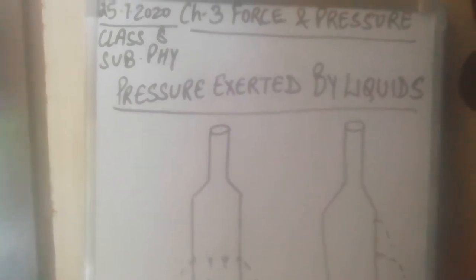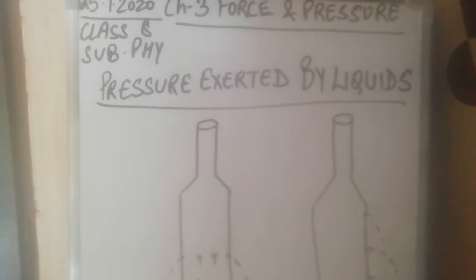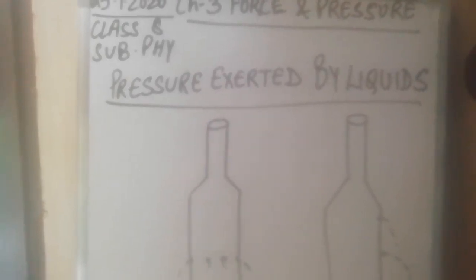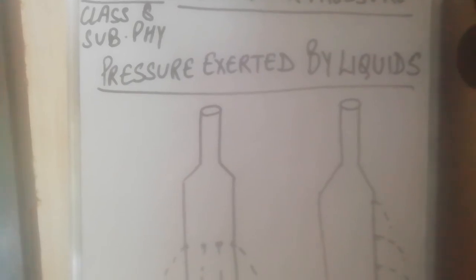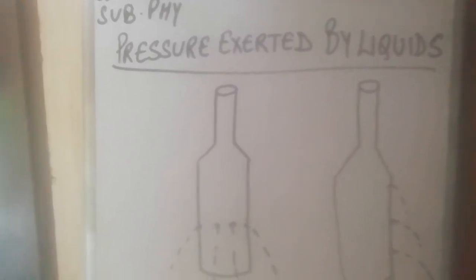Now see children, as I am saying, there is a tremendous atmospheric pressure above us. How much is it? Actually, it is 1 lakh Pascal of atmospheric pressure above us, but we do not feel this tremendous pressure. If there is this much pressure, then why are we not feeling it?